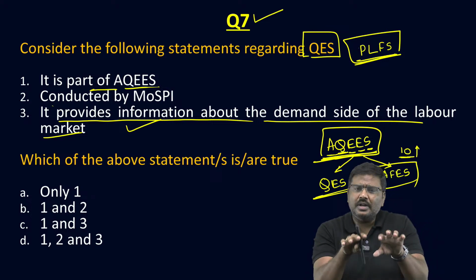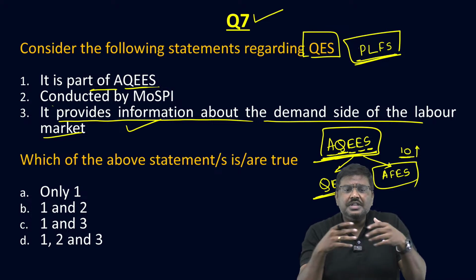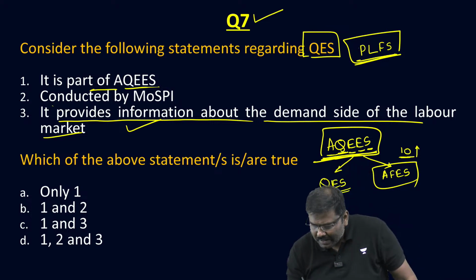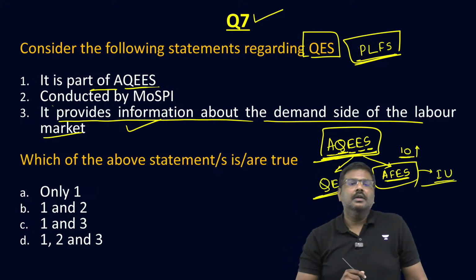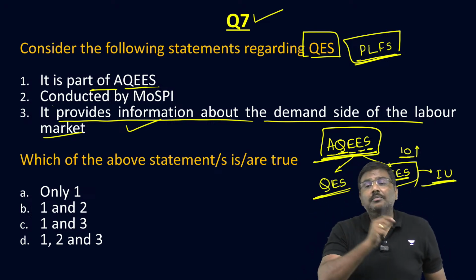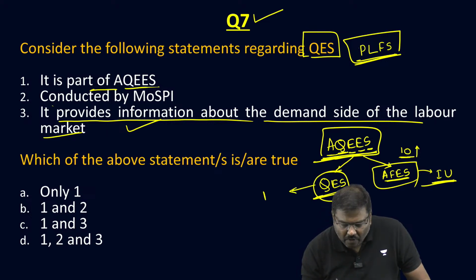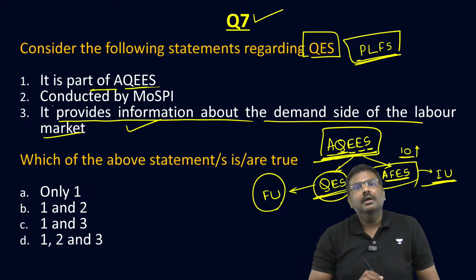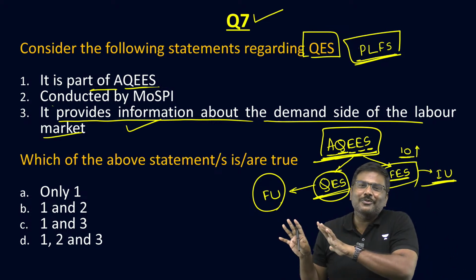Now you are ready with your type. Sir, which is formal, which is informal? My dear, the Area Frame Establishment Survey will focus on informal units, and the Quarterly Employment Survey will focus on formal units. Is the statement okay with all of you? Is the structure okay with all of you?